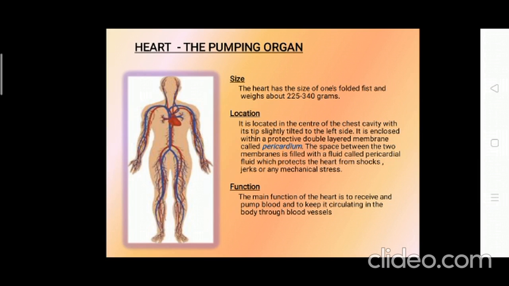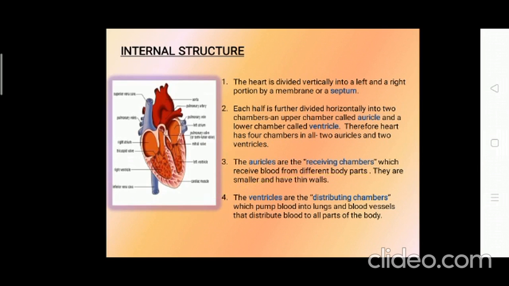The main function of the heart is to receive the blood, pump it and circulate it throughout the body with the help of blood vessels. Now let's have a look at the internal structure of the heart. Look at the diagram.